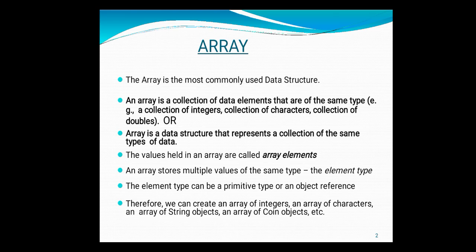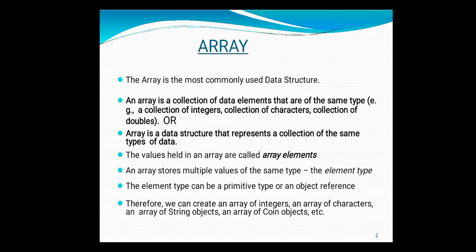But all the data elements in that array are of the same type. If you say integer array, then whatever value you store in that array is a pure integer value. If you say character array, then whatever values are stored inside that array are purely characters. It is not a mixed type where some values are characters, some are numbers, and some are floats. No, this is not possible, because an array is purely a collection of data elements of the same type. Each and every value has the same data type. So array is the most commonly used data structure.